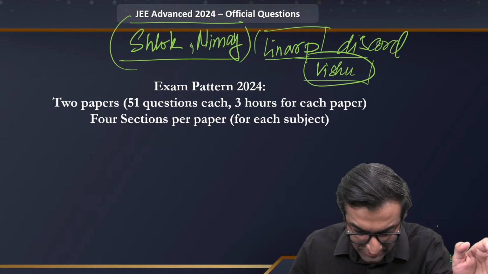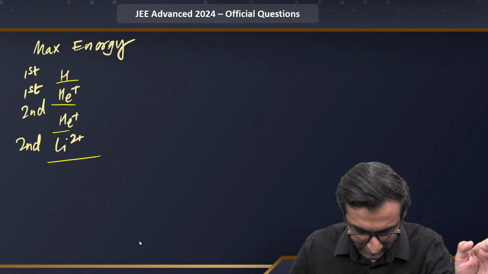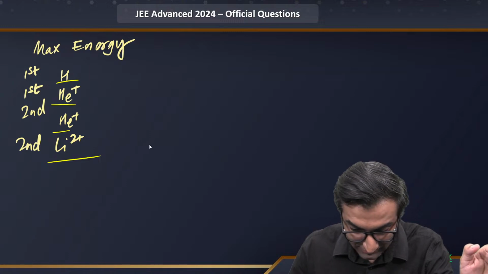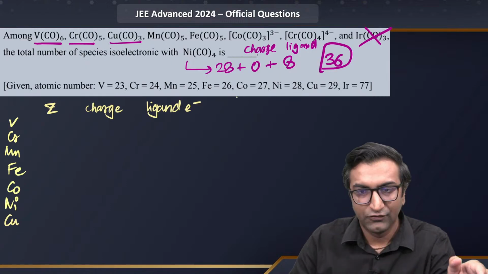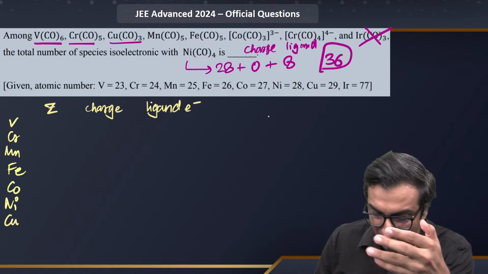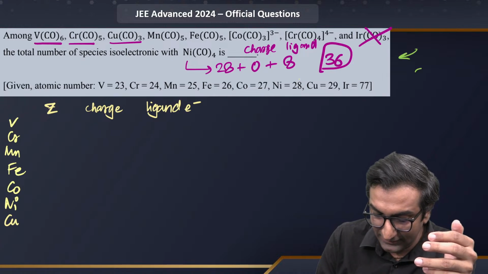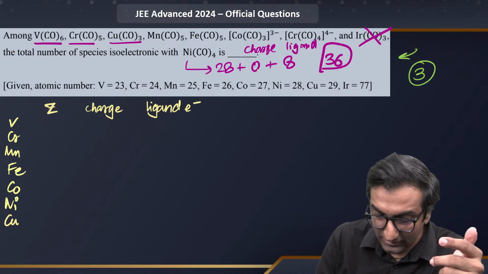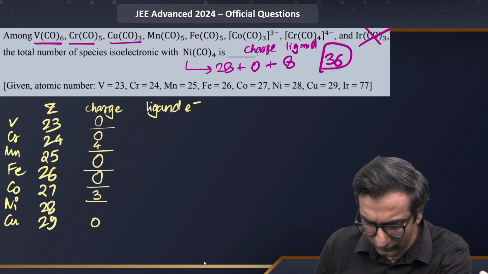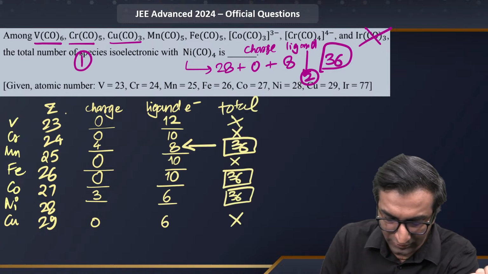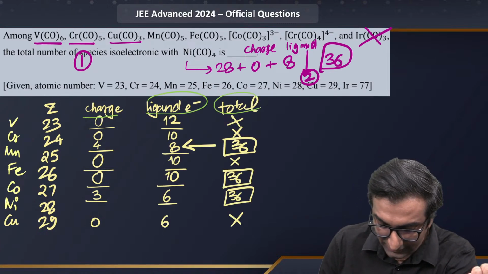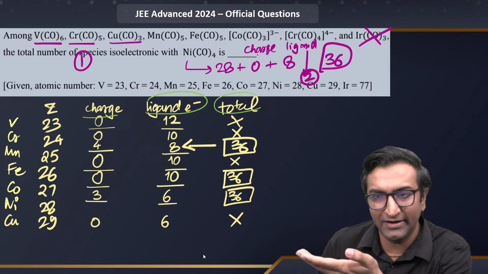Anyway, about the question that you guys were talking about, if you want to discuss it, we can. Not this one, this question, right? So I did give you this, but I had said that according to me the answer should be 3 if you consider the number of electrons to be 36. If you do that, there's a quick solution here. You count the charge and ligands, and a total of 36 comes only for 3, and this is how you get the number 3.